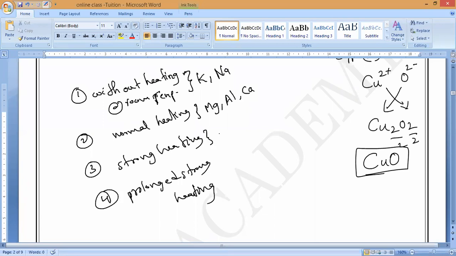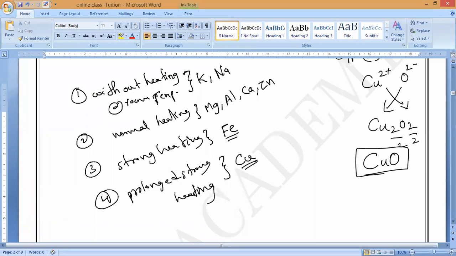Zinc also normal heating. Next, strong heating: iron, and prolonged strong heating: copper.